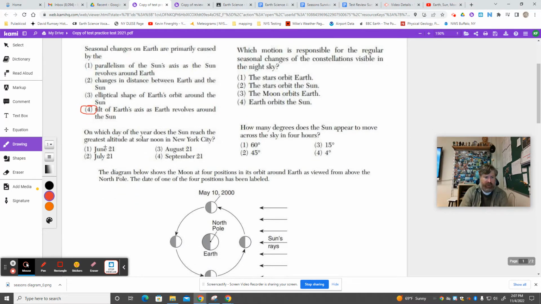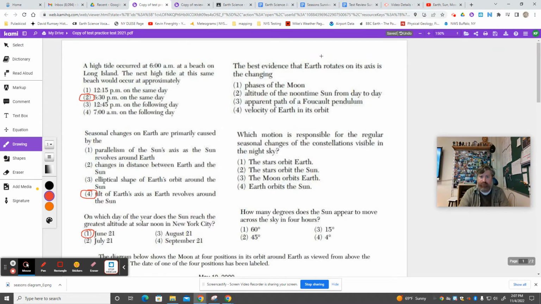On which day does the sun reach the greatest altitude at solar noon in all of New York? That is what we call the summer solstice, June 21st. And keep in mind, that does not mean overhead. That's not happening in this state.